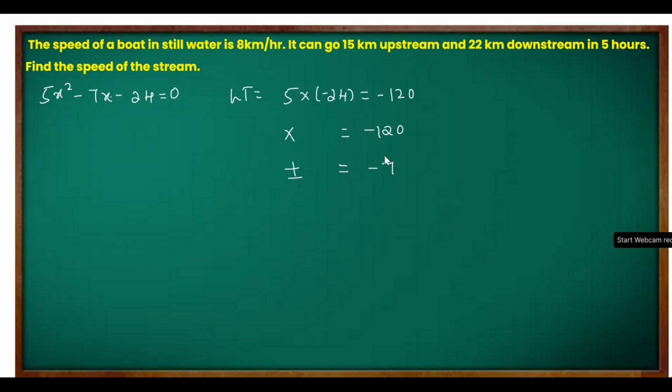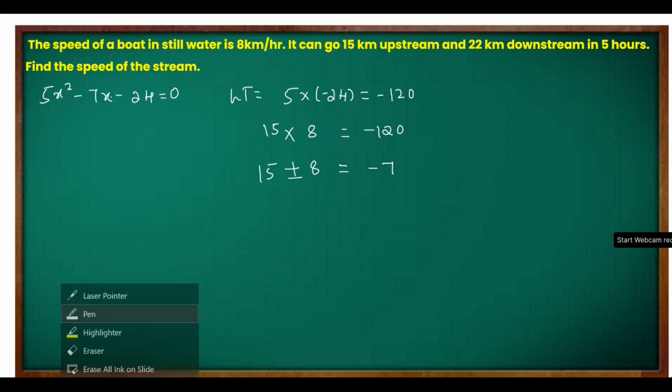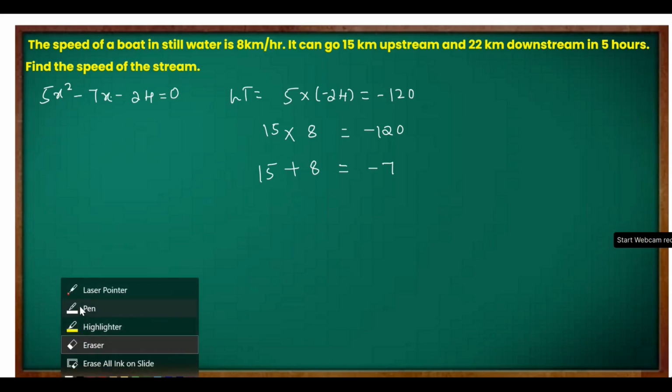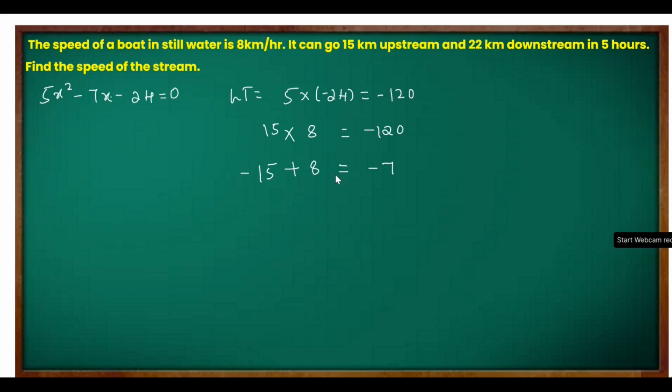15 and 8. Let's try 15 and 8. So if I write 15 into 8, I am getting 120. And if I do 15 plus 8, I will get 23. If I do 15 minus 8, I will get 7. But I need minus 7. So what I will do simply is, I will take 15 as a negative and 8 as positive.